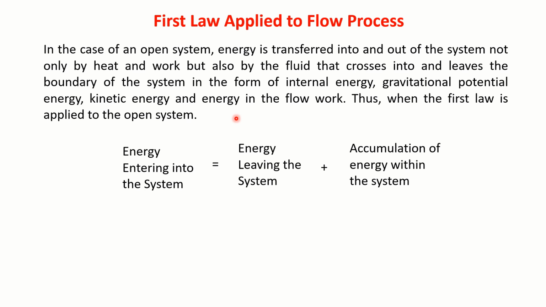You know very well that in a closed system, mass neither enters into the system nor leaves the system. Only there will be work interaction and heat interaction between the system and its surroundings. In an open system, in addition to heat interaction and work interaction between the system and its surroundings, there will be mass entering into the system and mass leaving the system. Such a system we call an open system. Let us write the first law equation for such a system.